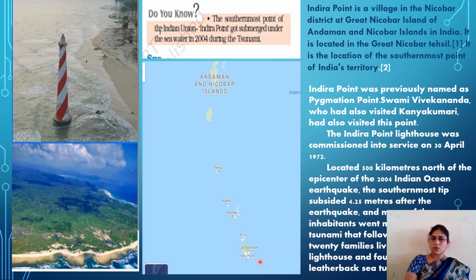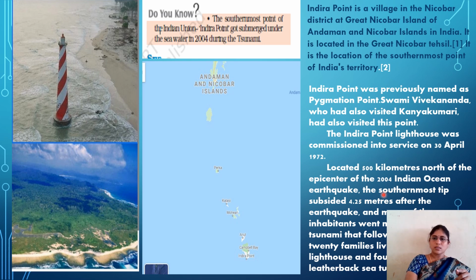As I mentioned, Indira Point is located in Andaman and Nicobar Islands, most probably in the Nicobar Islands. This Indira Point was previously named Pygmalion Point. Swami Vivekananda, who had also visited Kanyakumari, had also visited this point. This Indira Point lighthouse was commissioned into service on 30th April 1972. It was located 500 kilometers north of the epicenter of the 2004 Indian Ocean earthquake.